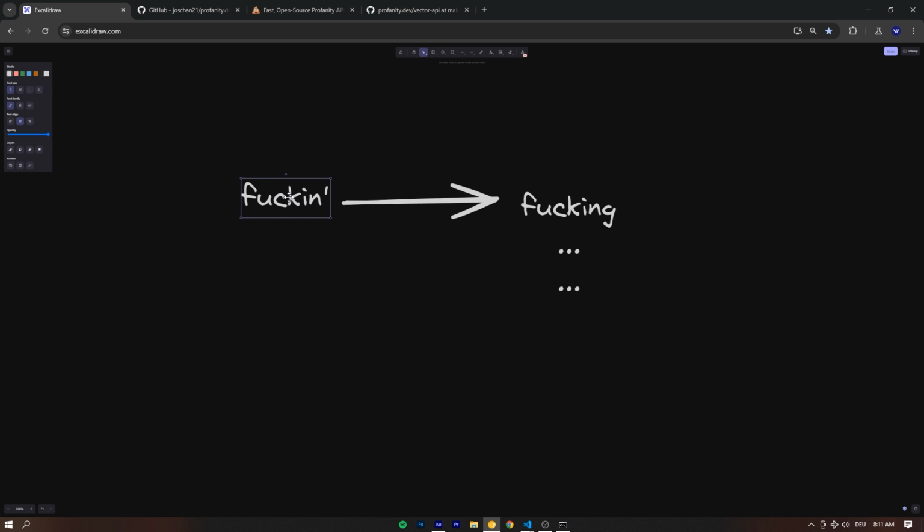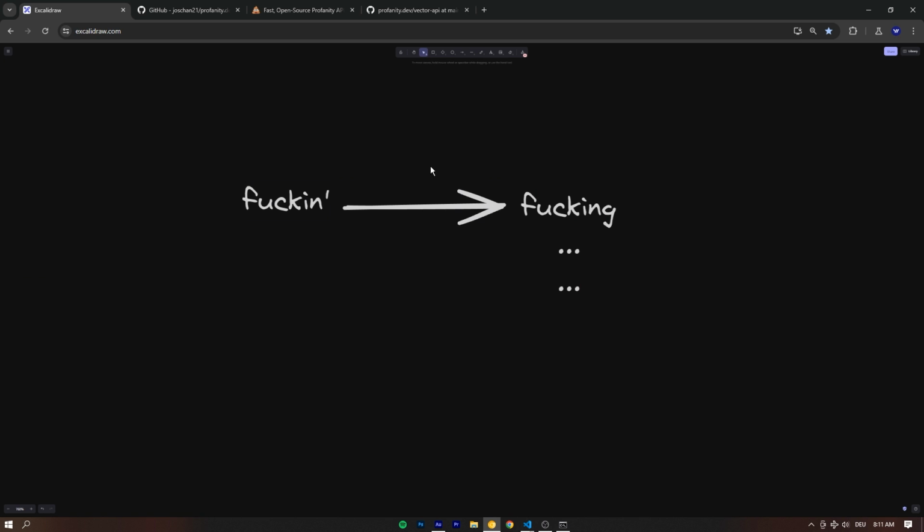So this doesn't match exactly, but the word has the same meaning, the same thing. And a vector database, which we're going to use together in a second, is actually able to catch that and recognize that, hey, this is the same meaning, the same thing. That's a profanity, right? We need to flag it. Whereas if you compare this literally, then of course it would not get flagged. And that's the beautiful thing about the vector database that we're going to use.